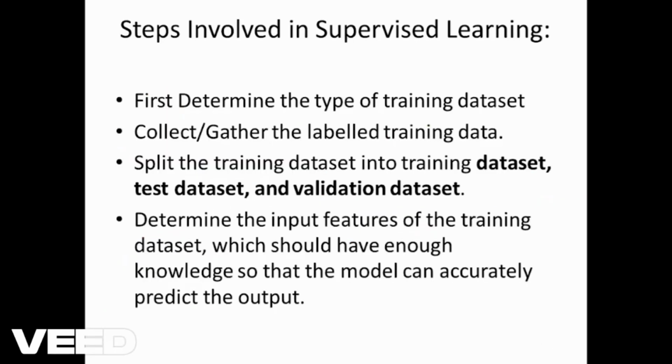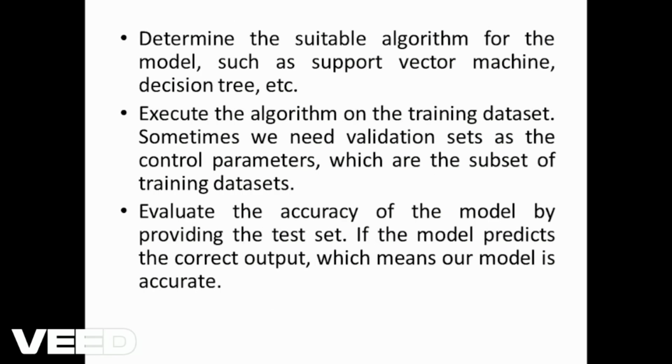Next, the steps involved in supervised learning. First, determine the type of training dataset. Gather the labeled training data. Split the dataset into training dataset, test dataset, and validation dataset. Determine the input features of the training dataset, which should have enough knowledge so that the model can accurately predict the output. Determine the suitable algorithm for the model, such as support vector machine, decision tree, etc.